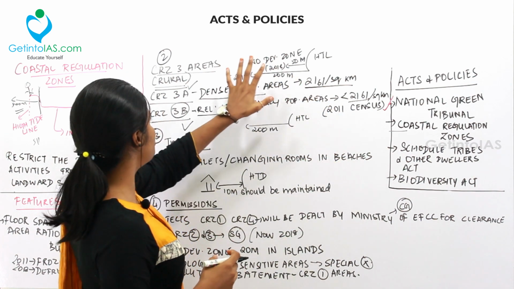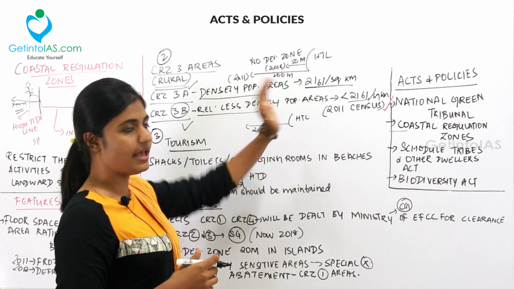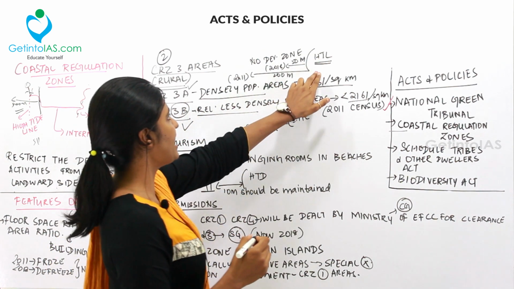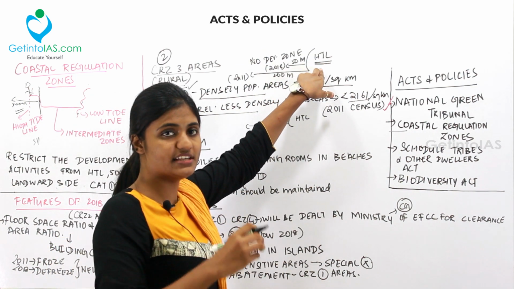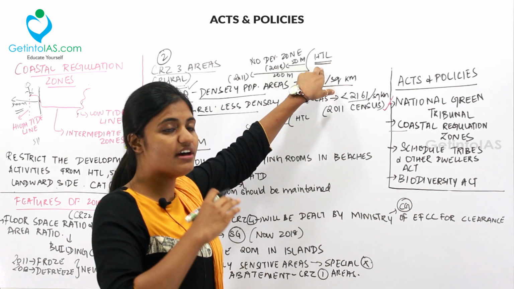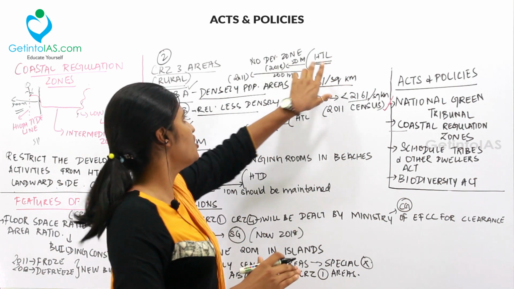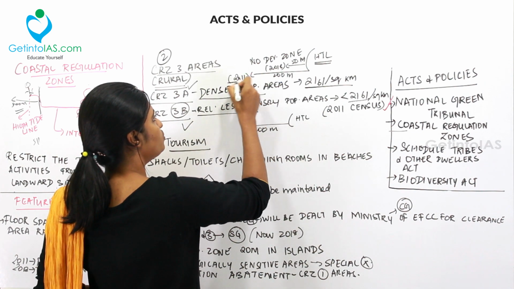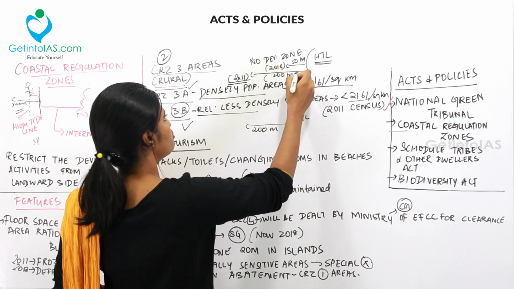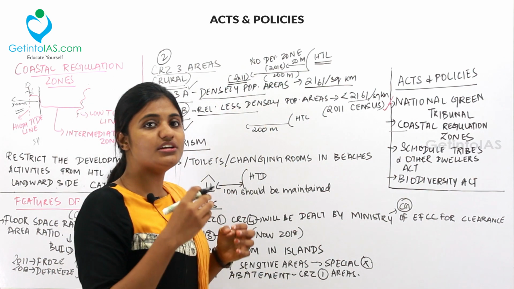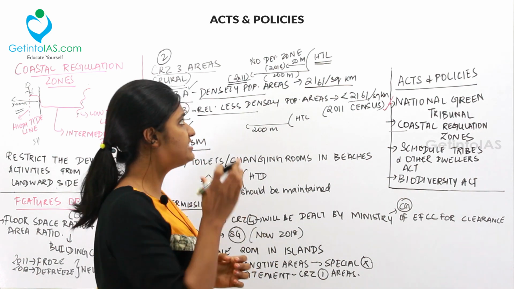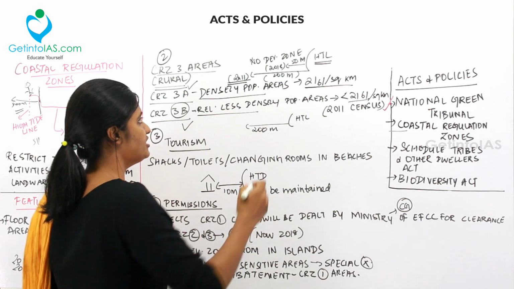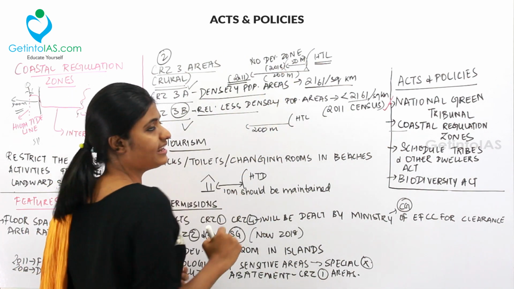So what has been changed in CRZ3A? Normally, I told you all about the high tide line. From this high tide line there is a zone called the no development zone, where you shouldn't do any activities. In that no development zone, previously in the 2011 norms it was up to 200 meters, but now in 2018 it has been revised and decreased to 50 meters. So the no development zone is only 50 meters from the high tide line.